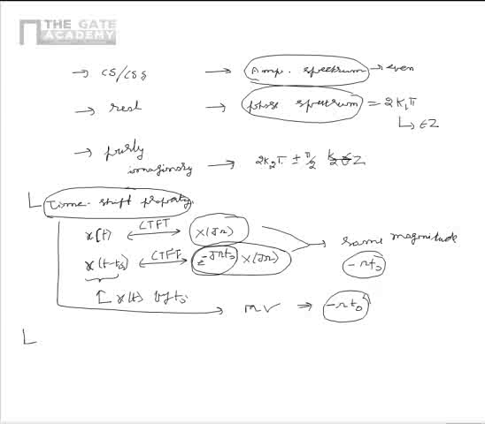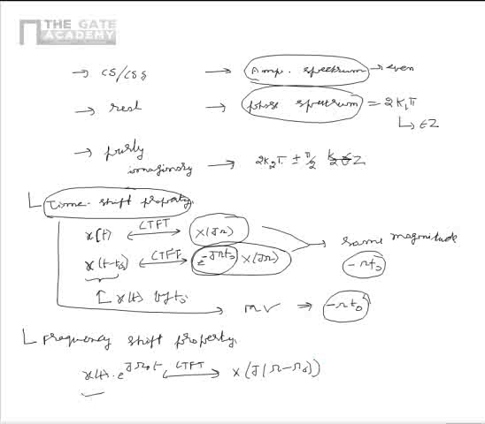Now let us consider another property, that is frequency shift property. As per the frequency shift property, the signal x of t multiplied by e power j omega naught t will have a CTFT of x of j multiplied by omega minus omega naught.